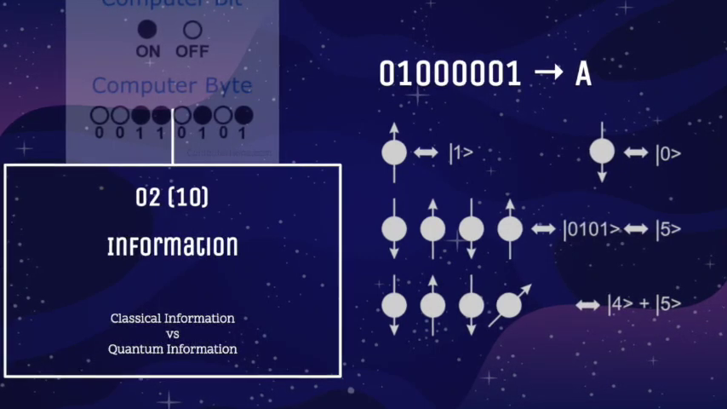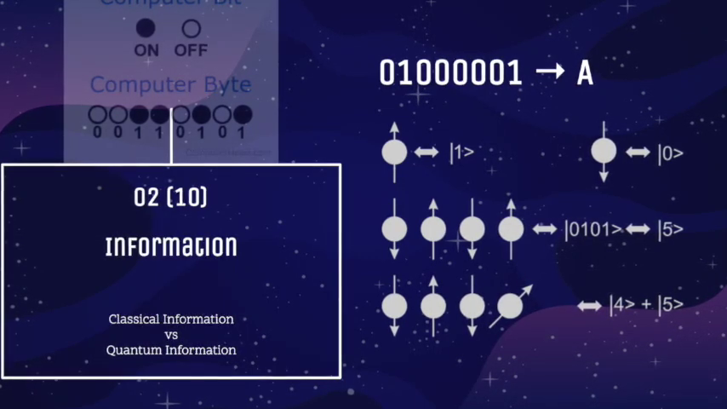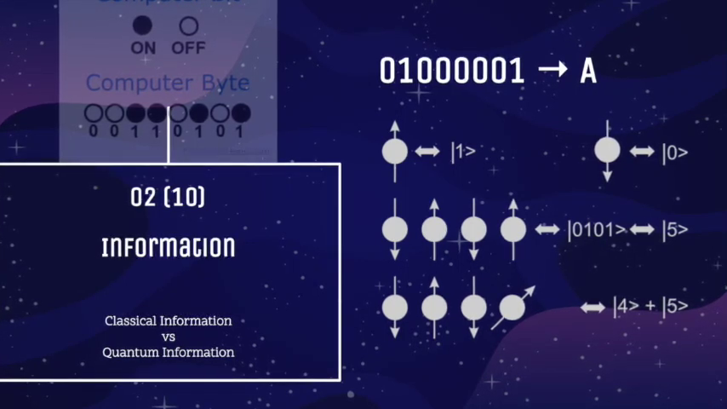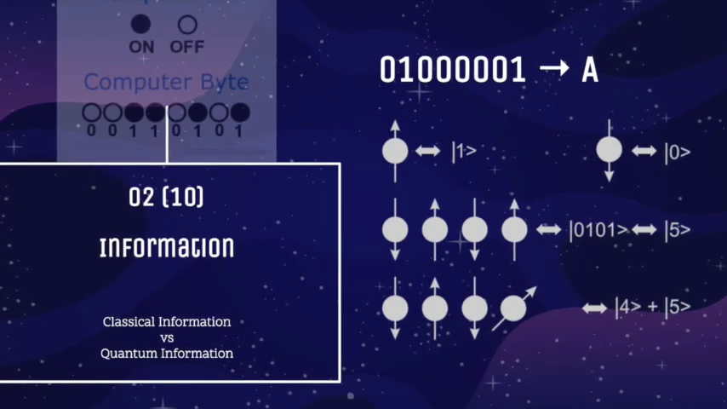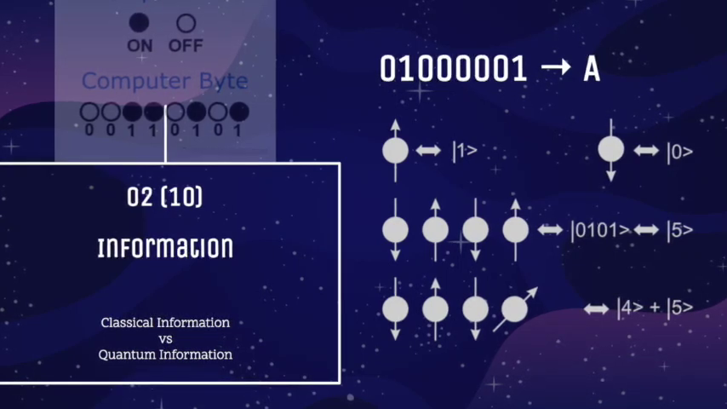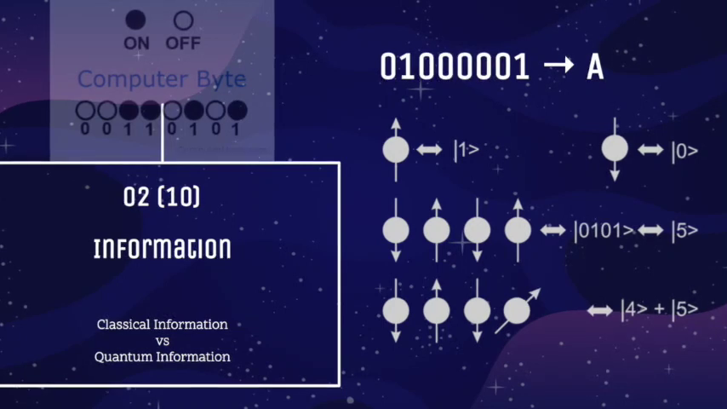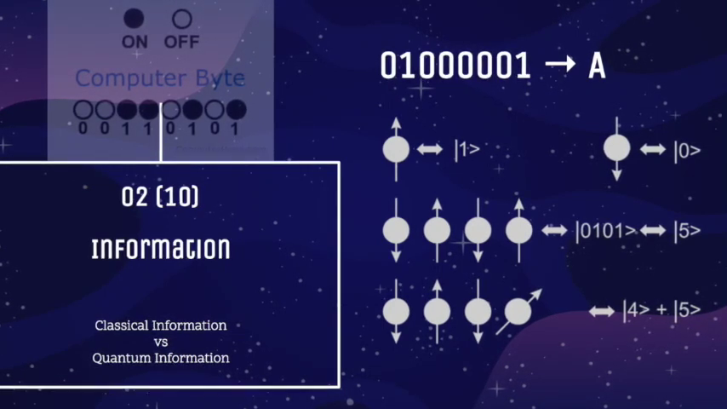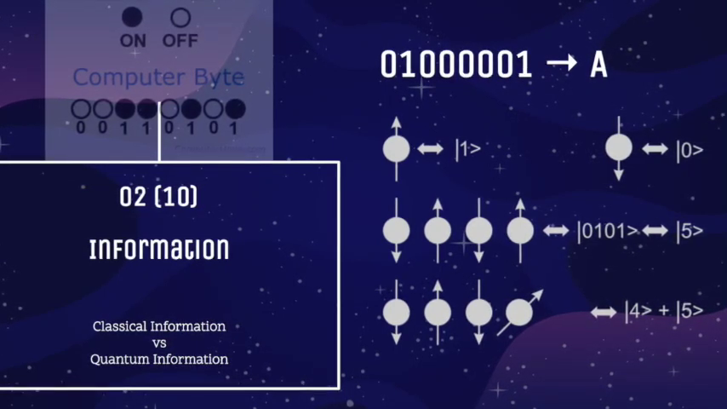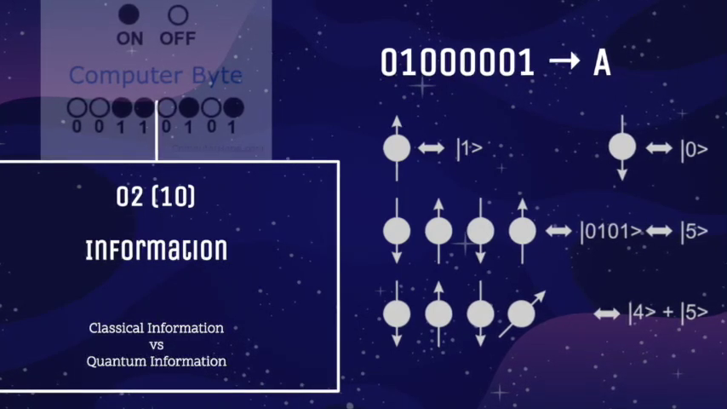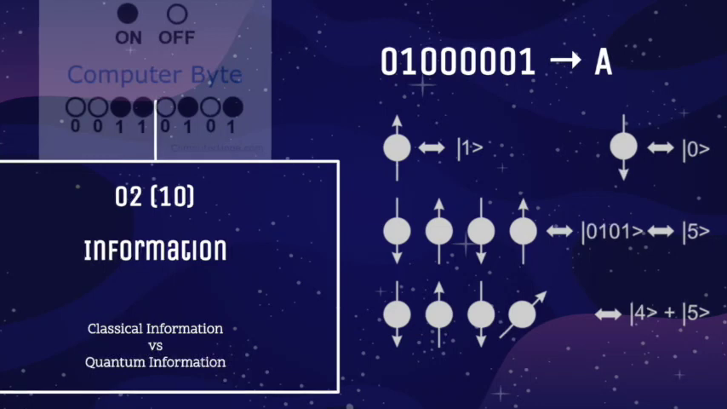Now let's consider a case when one of these electrons is in a superposition. That means it's both spinning downwards and upwards at the same time. So in the last example, the last electron is in a superposition, and because of that, the quantum information can be either a 4 or a 5, and since it's in a superposition, it's both of these. This particular property of quantum particles is used in quantum computers to convey information much rapidly and efficiently.